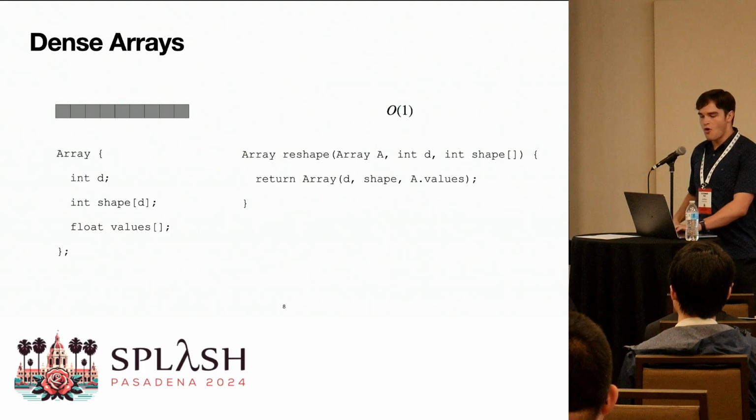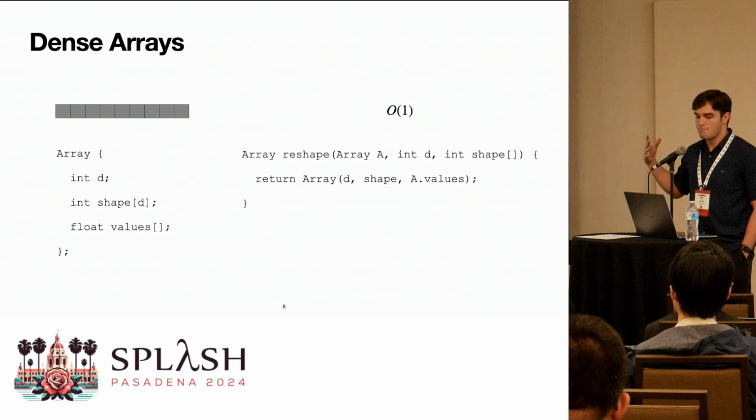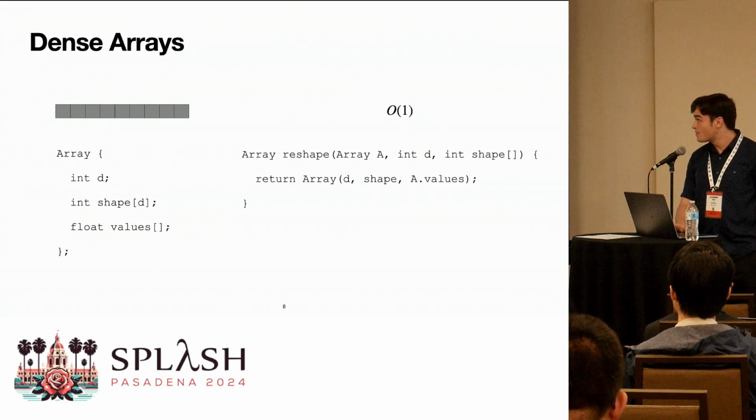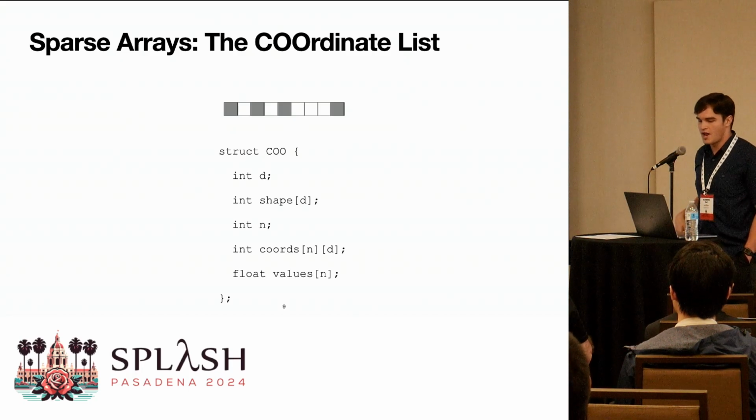This is an O of 1 time metadata update. And in fact, most of the shape operators are O of 1 metadata updates. However, in the sparse world, this is not the case. So consider a common sparse array format, the coordinate list. I've shaded non-zero values in gray here.